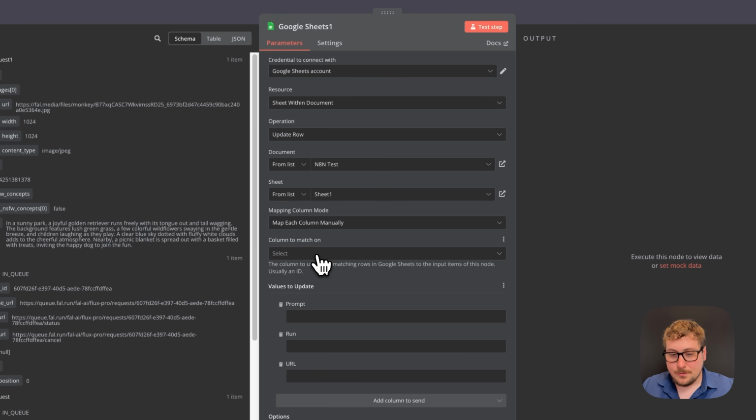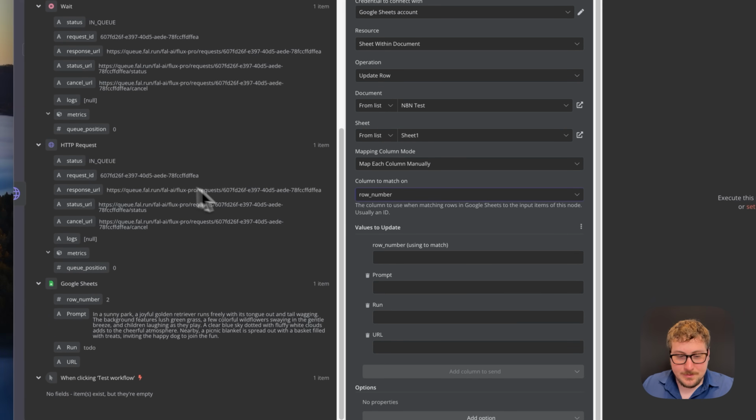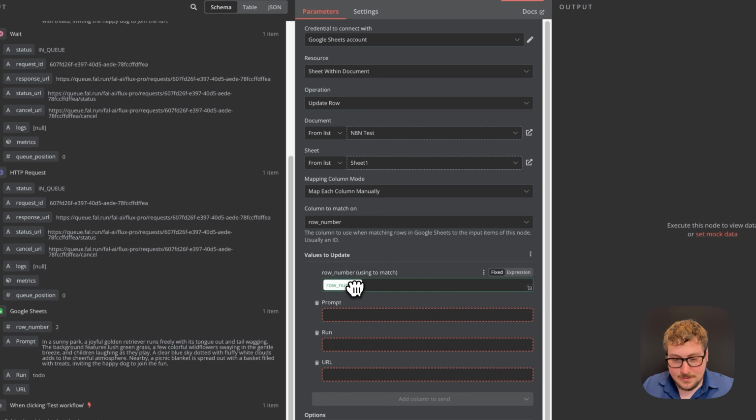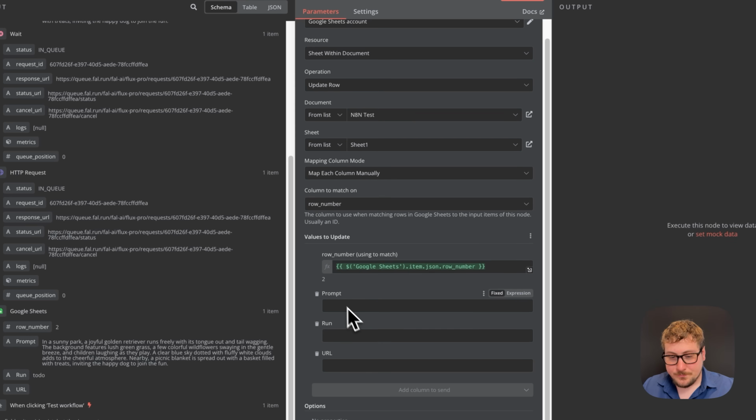And one thing we're going to do is this time we're going to have to match on row number because we only want to update the row that we generated the image for. That means we're just going to scroll back in these variables, and you'll see row number is a variable that was taken when we did it in the first place. So that's going to correspond to row 2. For the prompt, we want to leave the prompt alone because we just want it to stay the same as it was. And then for run, we can say something like done.